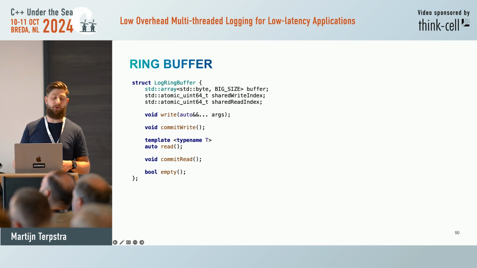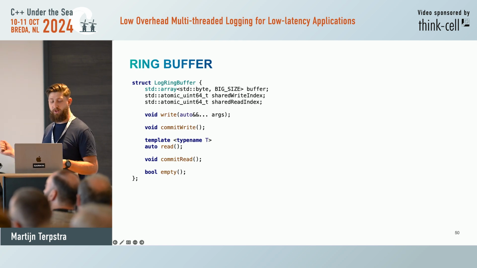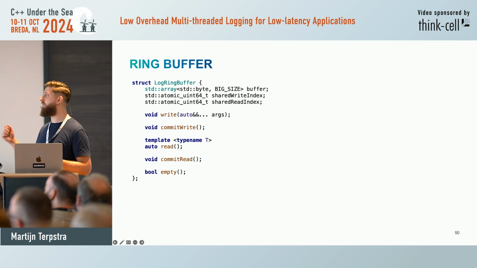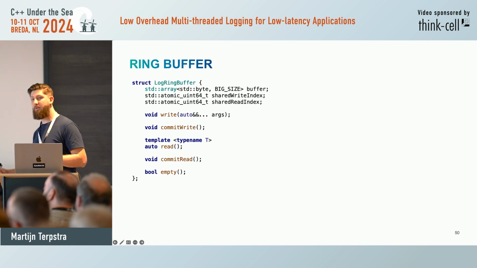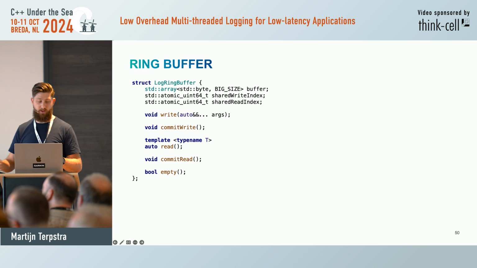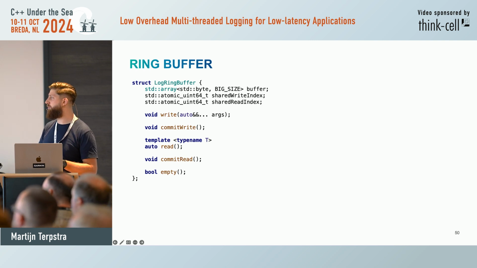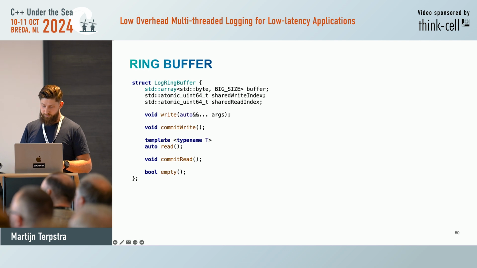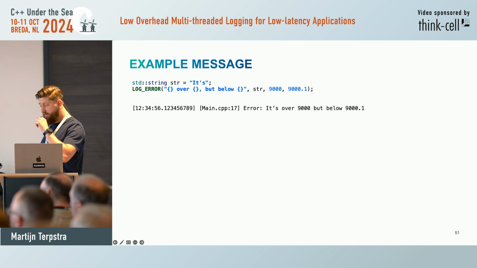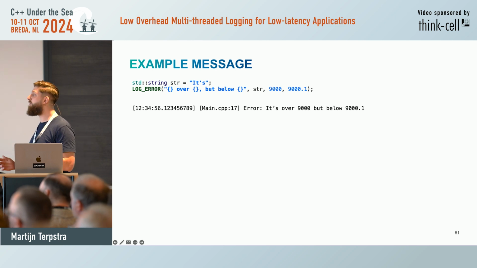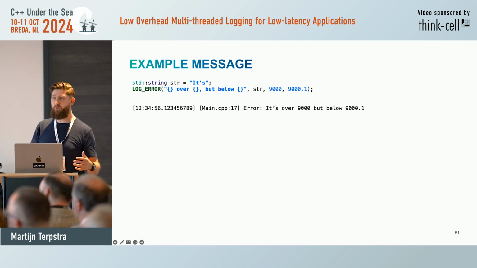And then on the other side, if you want to read whatever you need to print, you read with a template argument, and then you commit the read to make sure that when you want to write, you can check, hey, do I have space? Did the background thread already flush these logs with a print? And of course, you want to know, is it empty? So the important part here is how do we get these values from the log macro into this buffer.